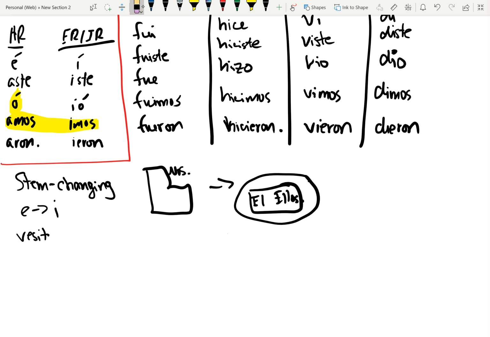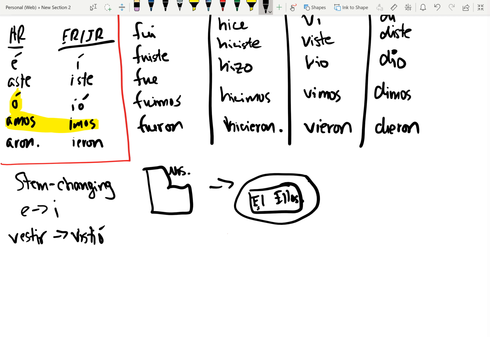So we know it's a stem changing verb in the present tense. It changes E to I. And we're going to go with él. The él form is in the sandal, so it's going to be vistió, right?